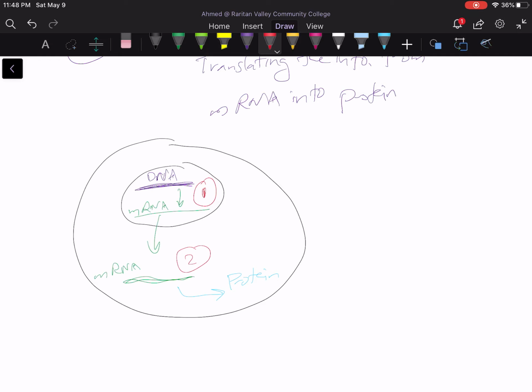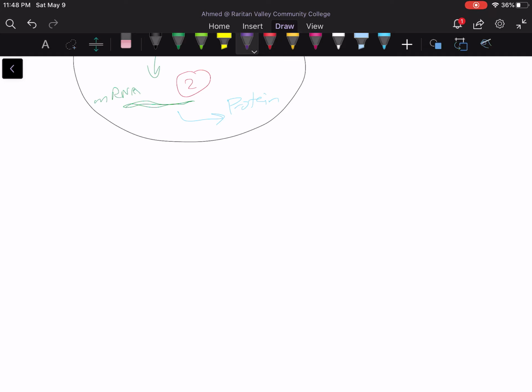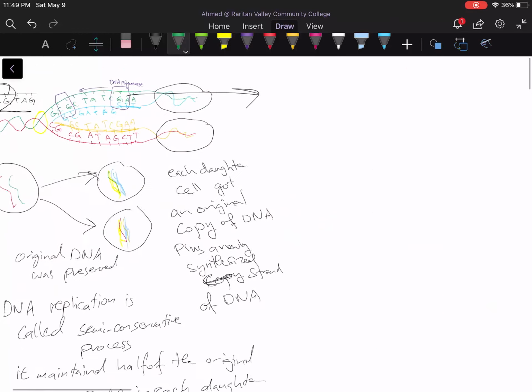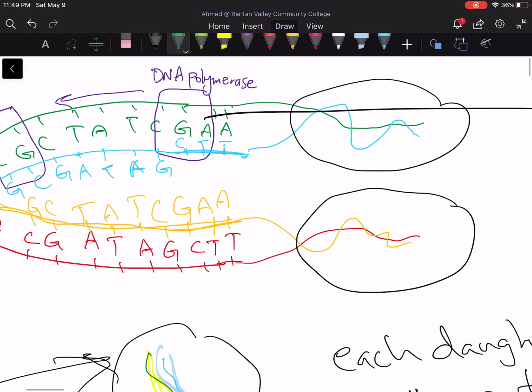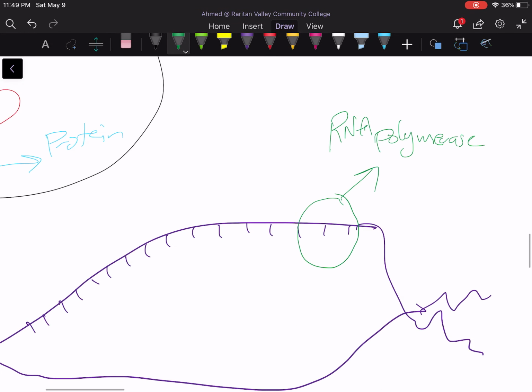So let's see some of the details about this process. Again, we will have the DNA as a double helix. An enzyme will come and unwind the double helix. It will expose the sequence of the DNA. Then another enzyme would come and bind to this sequence. This enzyme is called RNA polymerase. Over there it was DNA polymerase. But down here, since we want to make RNA, this is RNA polymerase.